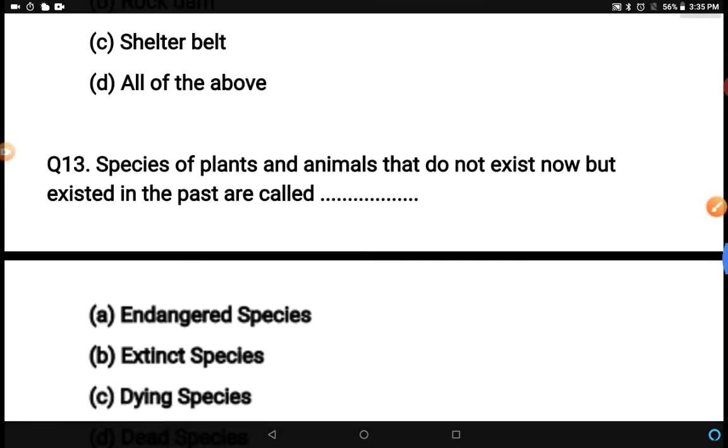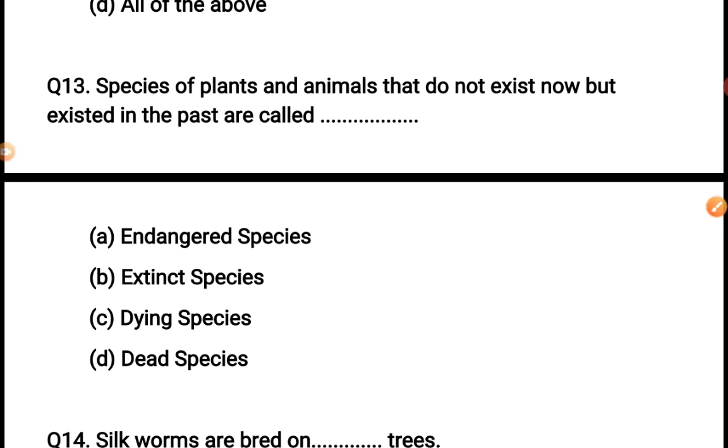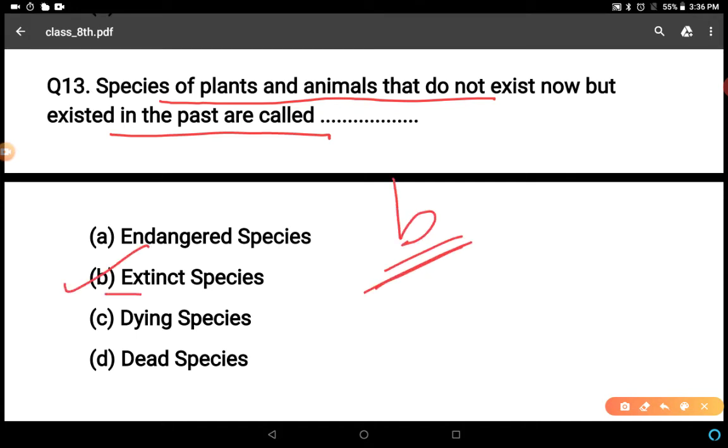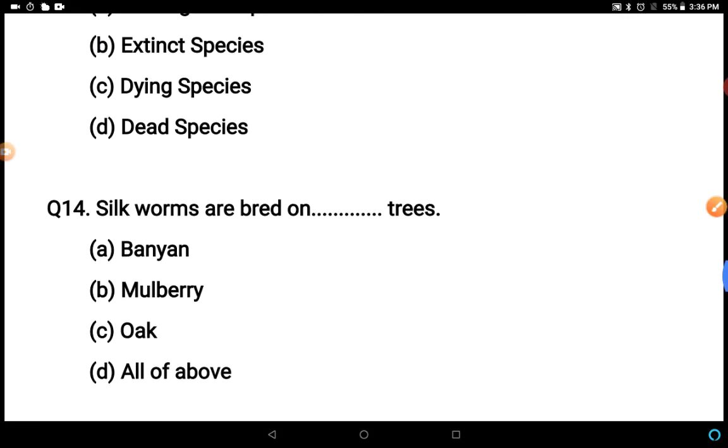Next question. Species of plants and animals that do not exist now but existed in the past are called. Now these species are not available, right? But they were in past. Endangered, extinct, dying or died. B is the correct answer. Extinct species are completely depleted from the earth. They are known as extinct species.